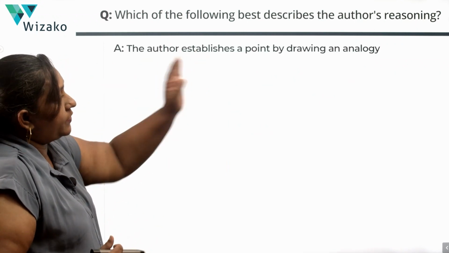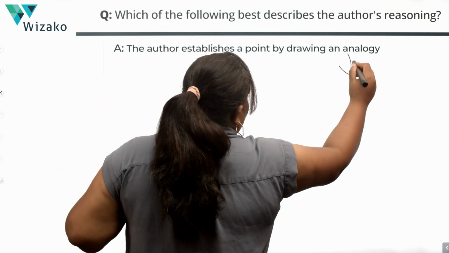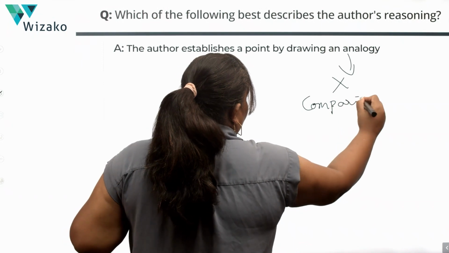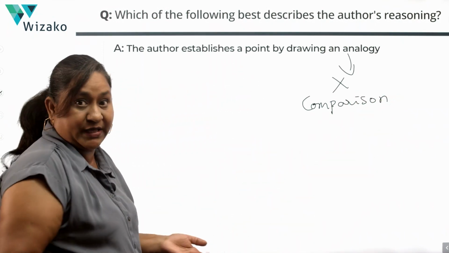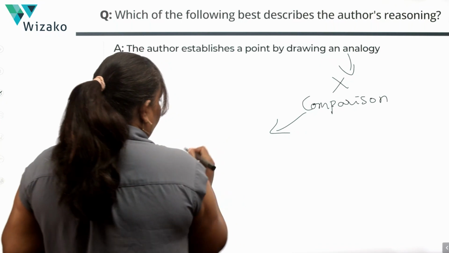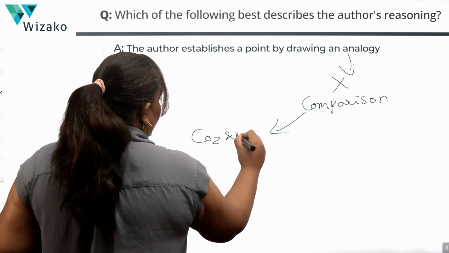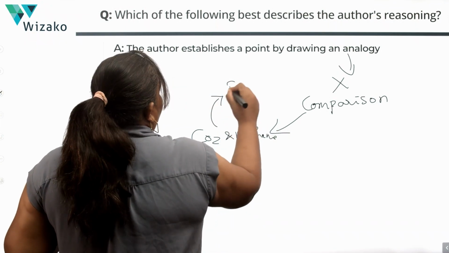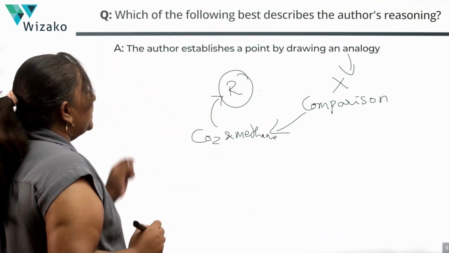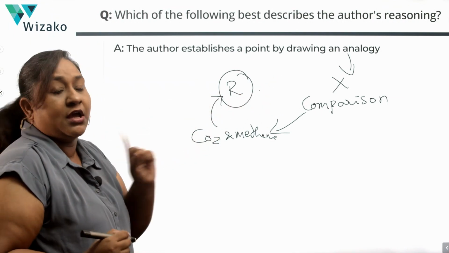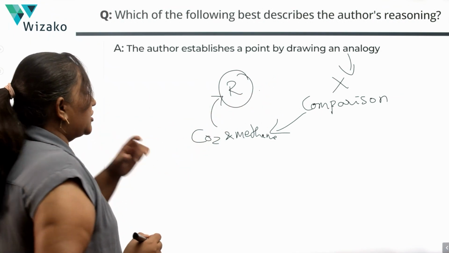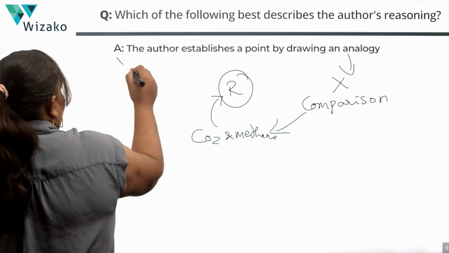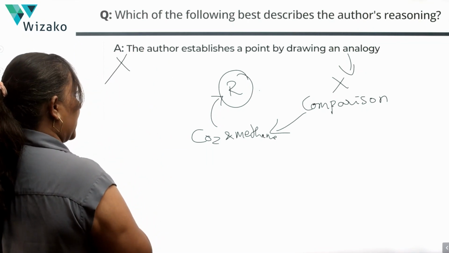The author establishes the point by drawing an analogy. Well, the author is not drawing an analogy. To draw an analogy is to make some sort of a comparison, and the author is not making a comparison. There is a comparison in the argument between CO2 and methane, but that comparison has not been made by the author, it is made by the researchers. So, is the author drawing an analogy? The author is not. The researchers are comparing CO2 and methane, not necessarily the author drawing an analogy, so that's out. We'll eliminate A.